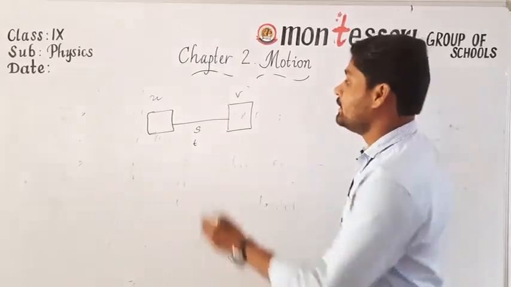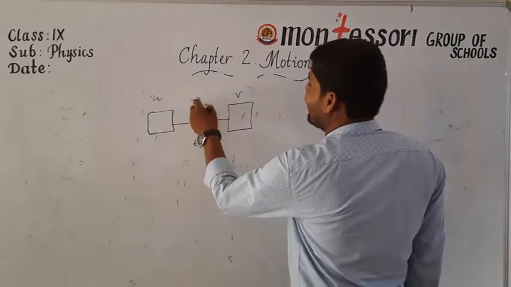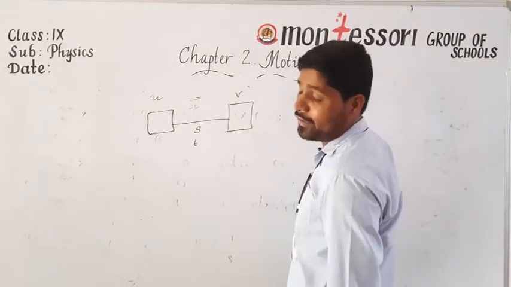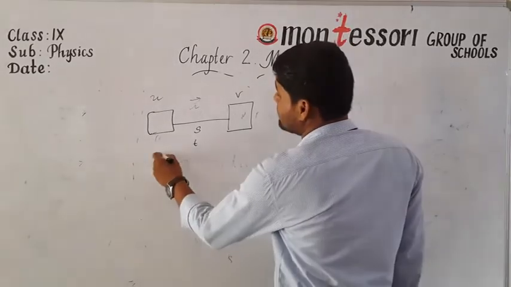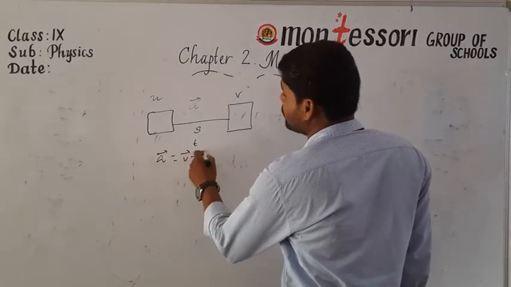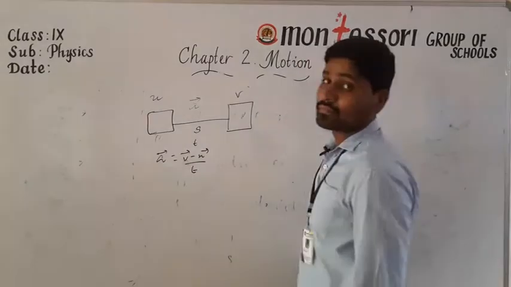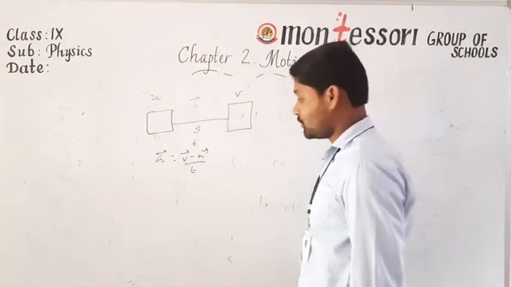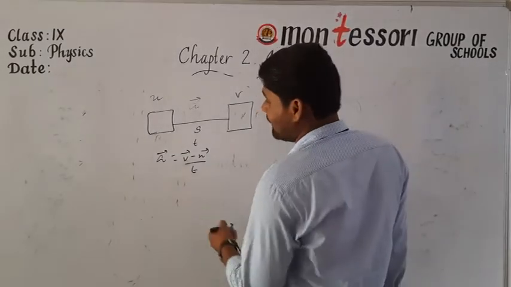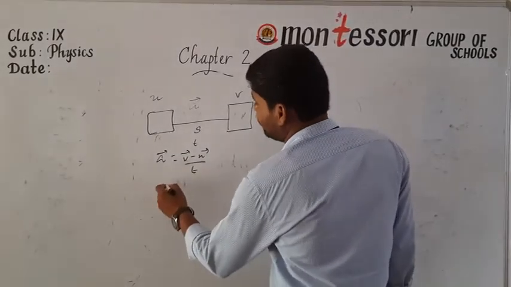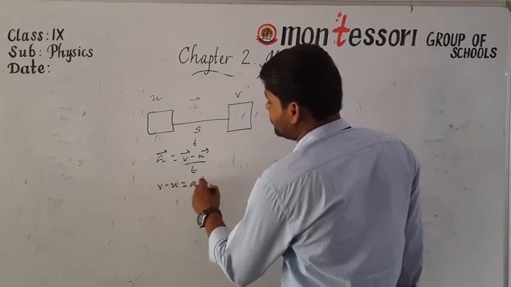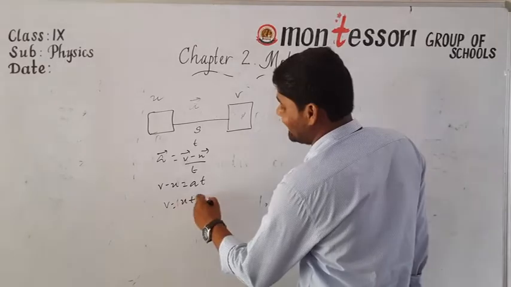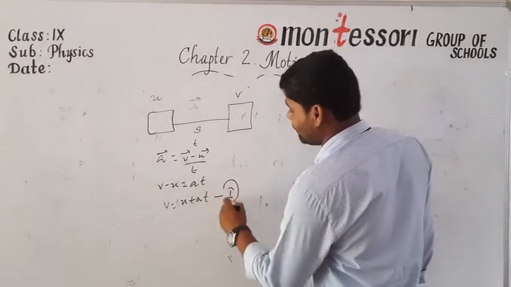So here the body is moving with an acceleration a bar. According to the definition of acceleration, a bar is equal to v bar minus u bar by t. From this, can we write v minus u is equal to at? Then from this, v is equal to u plus at. So this is the first equation of motion.